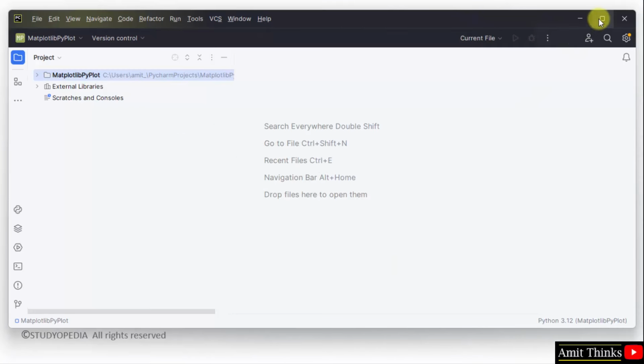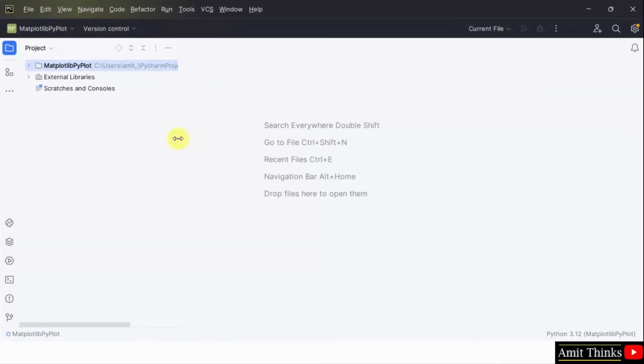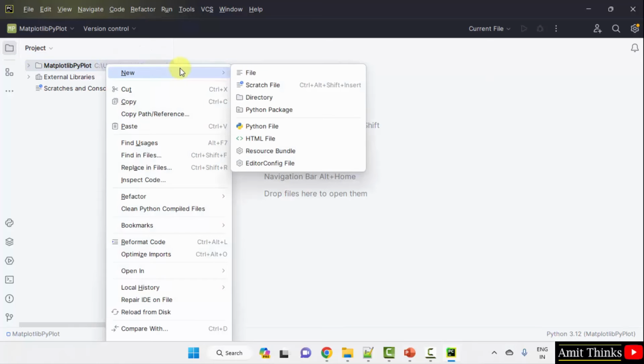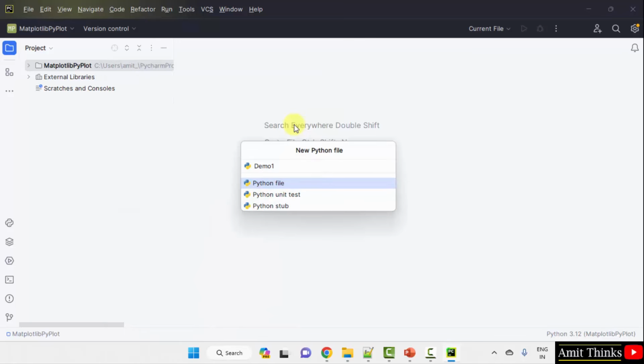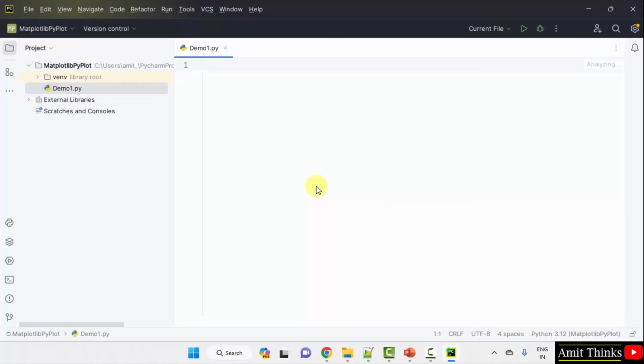Here we have created it. Now let us create our first Python file, wherein we will run our first Matplotlib program. Right click, new Python file. Add the name of the file. Let's say I'll add demo1. It will automatically add the .py extension because Python file is selected by default. You just need to press enter. So we have pressed enter. In this example, we will run our first Matplotlib program, and we will also see how to work with the PyPlot submodule.